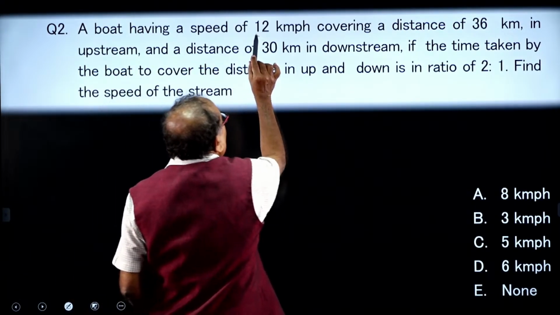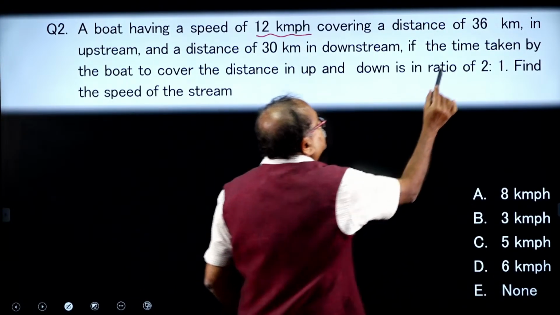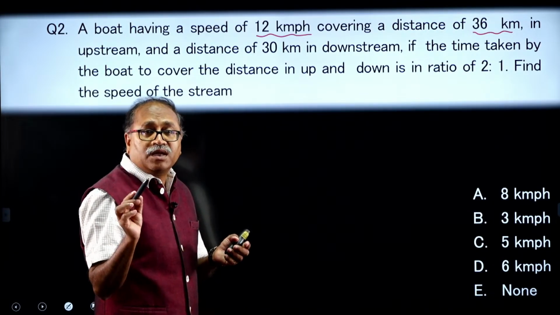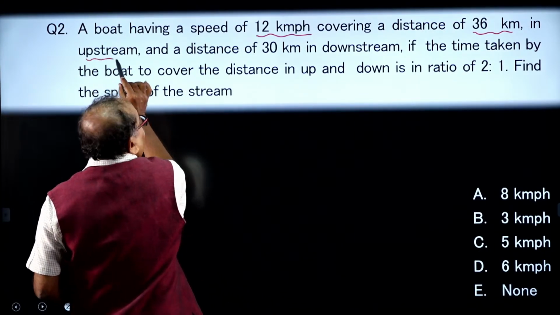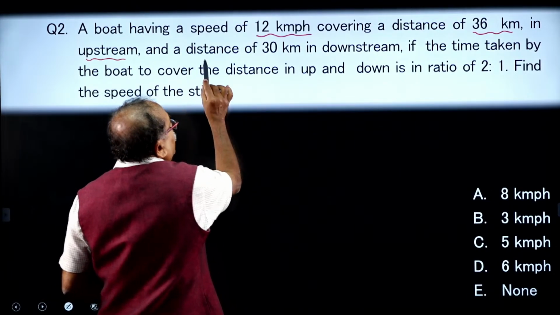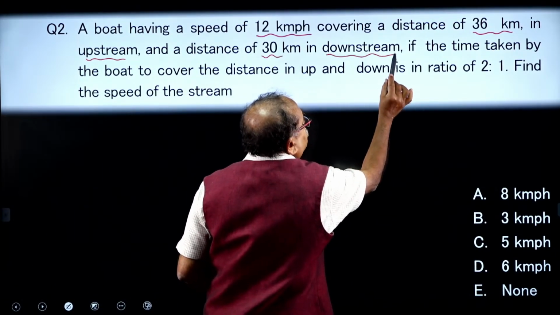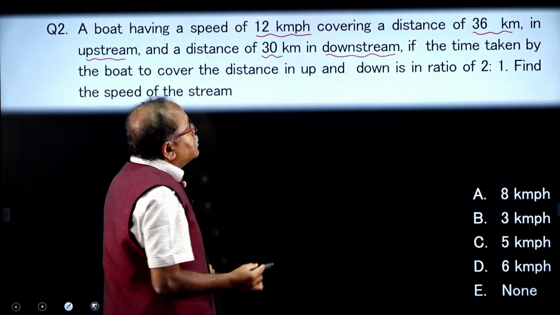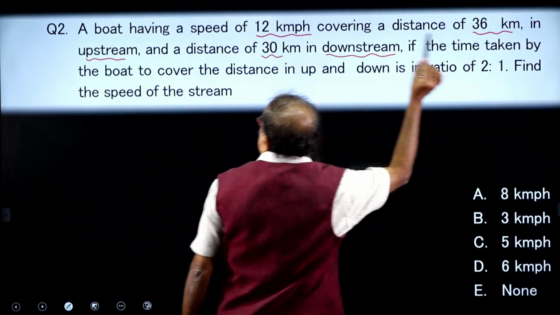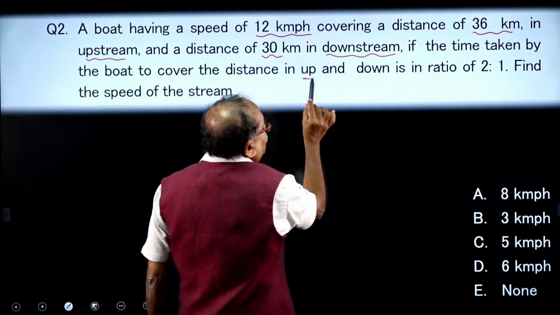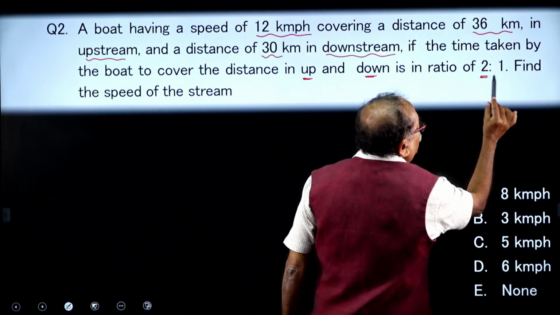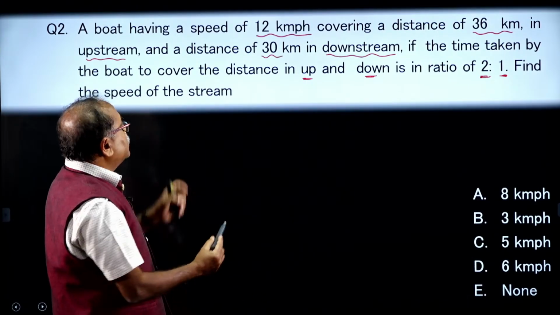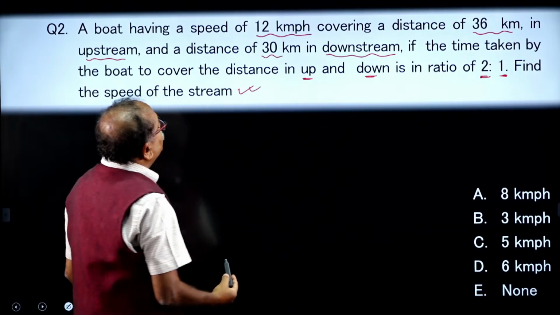A boat having a speed of 12 kilometer per hour covers a distance of 36 kilometer. Whether the distance is downstream or upstream has to be noticed. So, 36 kilometer upstream and 30 kilometer downstream. The times taken by the boat to cover the distance upstream and downstream are in the ratio of 2:1. Now, the question is: find the speed of the stream.